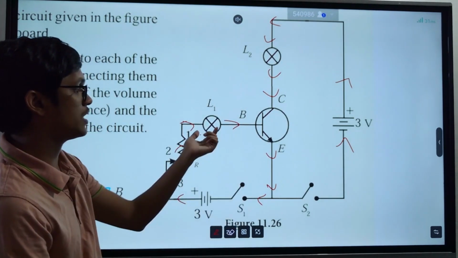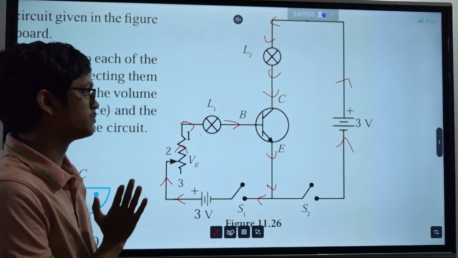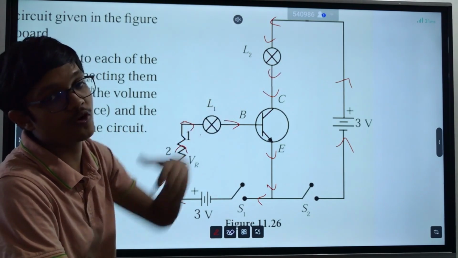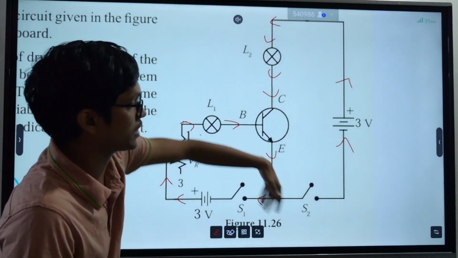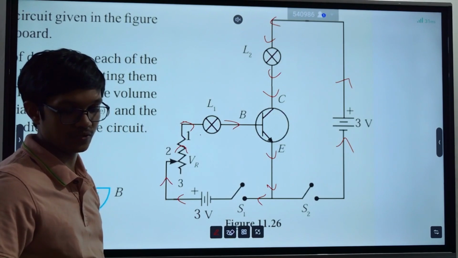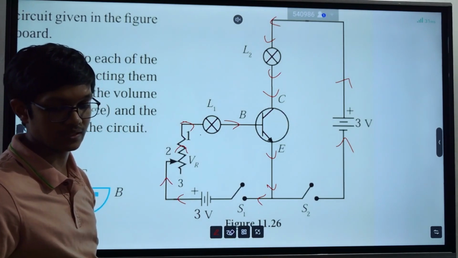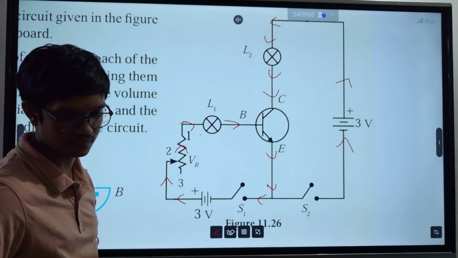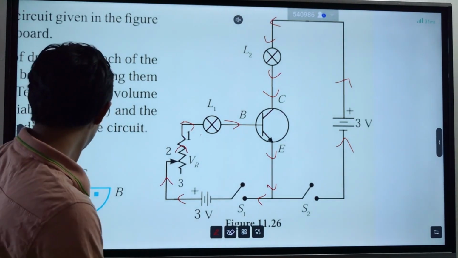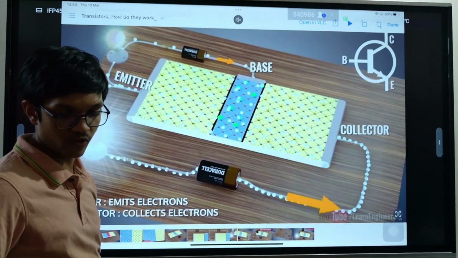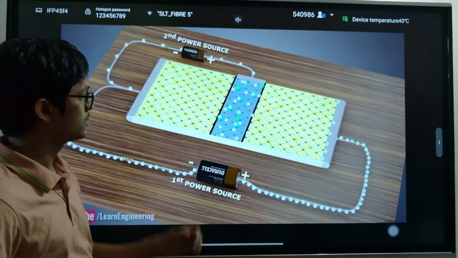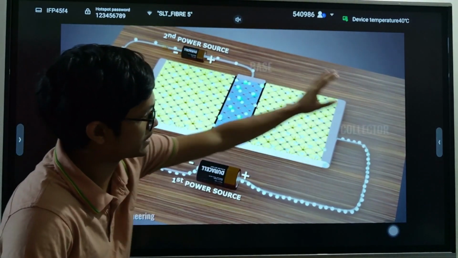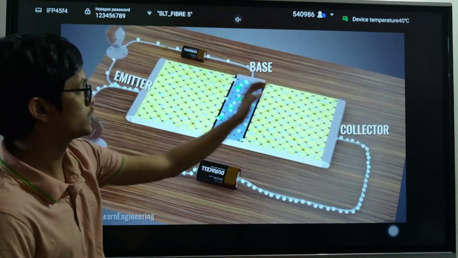Clear? So the light of this bulb is weaker than this one. This will be a very strong light. Why? A lot of current goes through this path. If I explain again using that video, what happens is in this circuit, we forward bias this one. We forward bias this circuit. So electrons start moving in this circuit, but a lot of electrons fall into this area and they start moving in this direction to the collector.